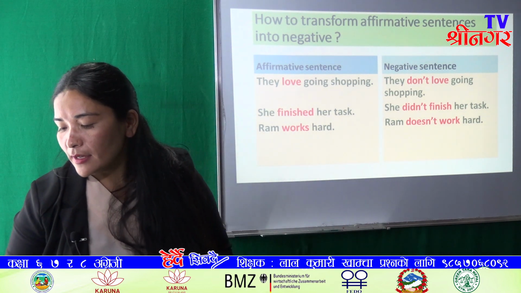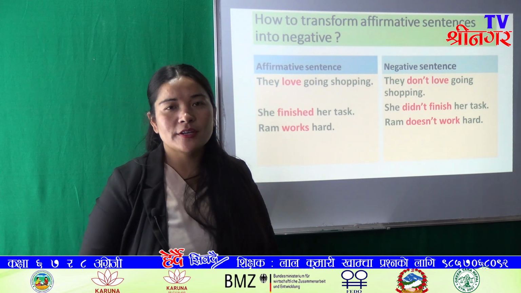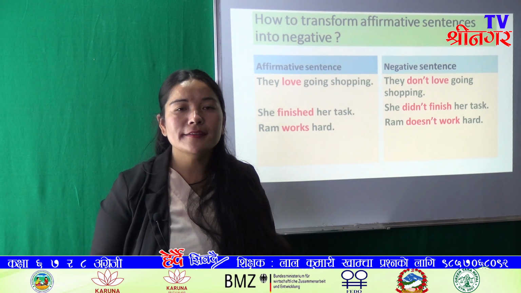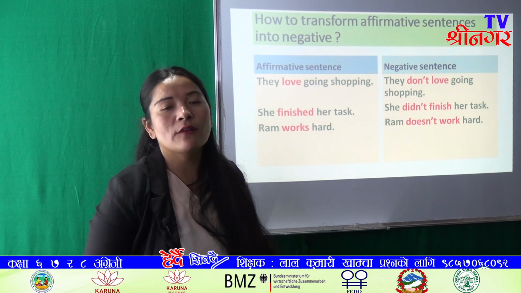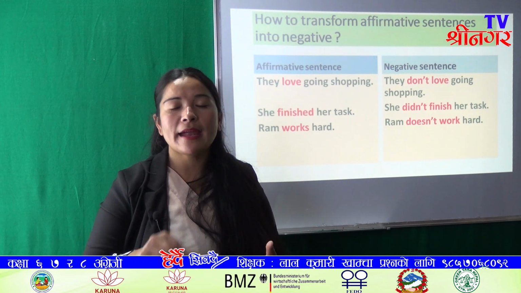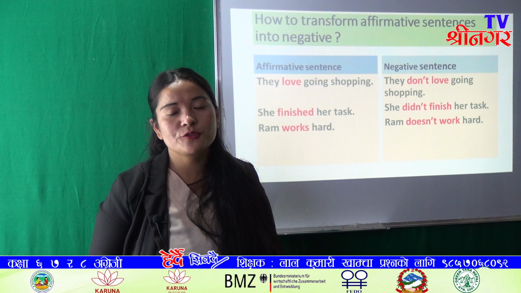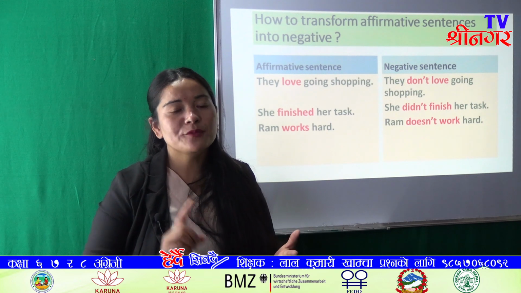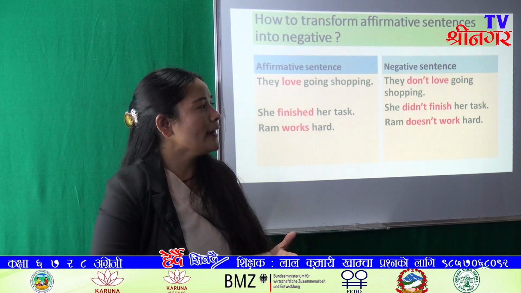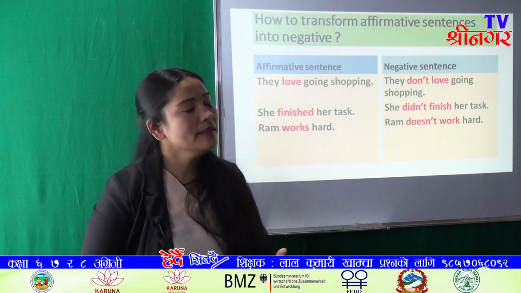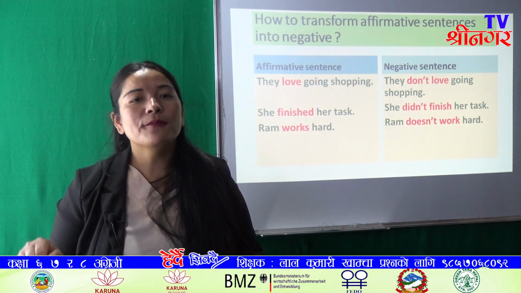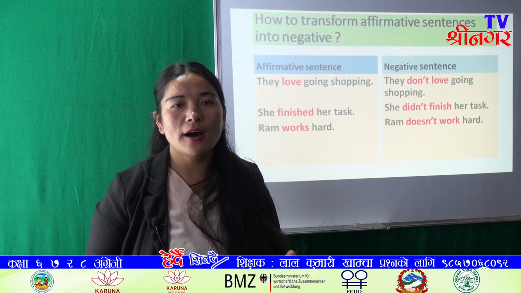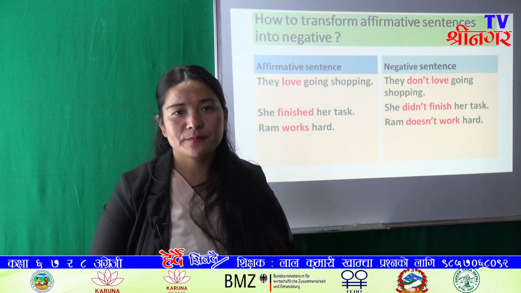Okay, if in our sentence there is no auxiliary verb, we have to find out the main verb. After finding the main verb, we have to find out again the form of the verb, in which form the main verb is used in the sentence: verb 1, verb 2 or verb 5. Okay, and if there is verb 1, we have to use do not. If there is main verb 2, we have to use did not. And likewise, if the main verb is in verb 5, we have to use doesn't. And all the main verbs should be changed into verb 1. Okay?